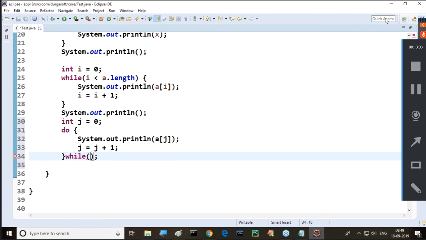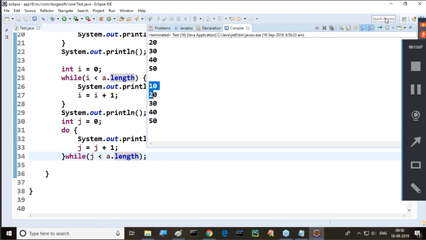Then after that, what is the condition now? Tell me. j less than a dot length. Am I right or not? j less than a dot length, or j less than or equal to a dot length? j less than a dot length. Is it clear or not? Let us check it. If it is not the case, then I will modify the content here. Observe this clearly.